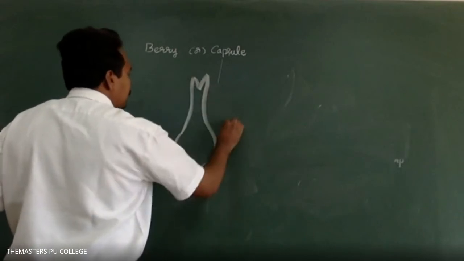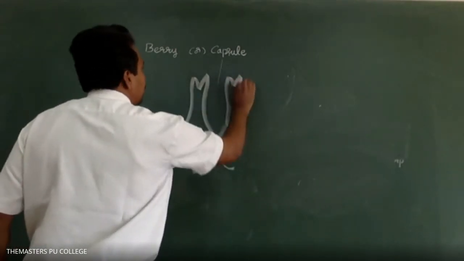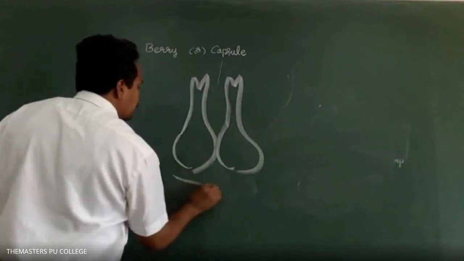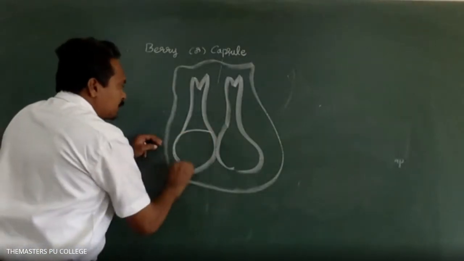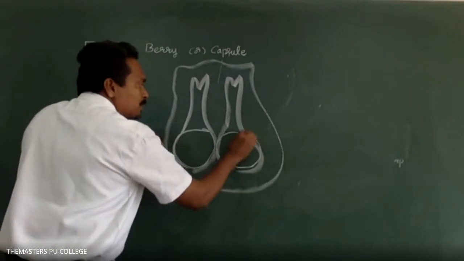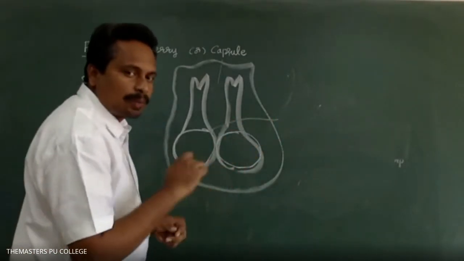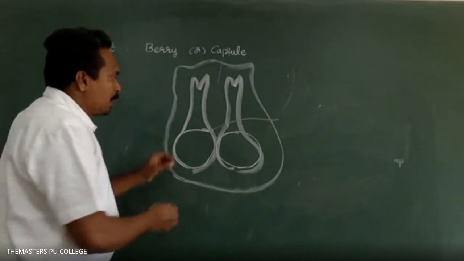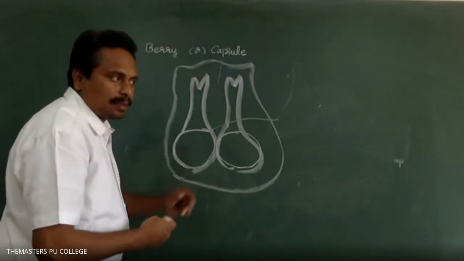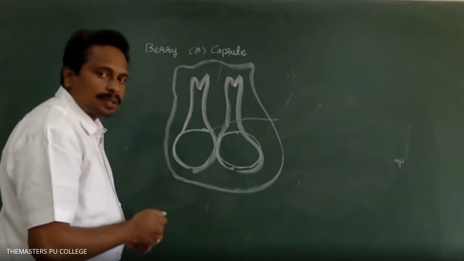How many carpels are there in a gynoecium? The gynoecium is this carpel. Two carpels. After the fertilization process, the ovary part of the flower becomes the fruit. So, bicarpellary, syncarpous or apocarpous gynoecium? Syncarpous.